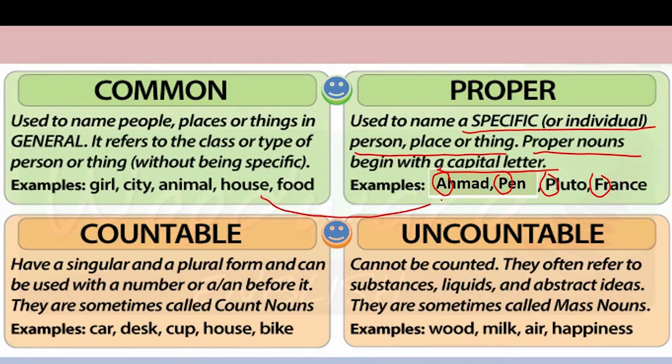If we compare to this, here the common noun will be boy. It can be any boy, but here we are specifically talking about Ahmed. Ahmed is a specific boy, and always remember that we always capitalize the first letter of a proper noun. All the months of the year are proper nouns. All the festivals are proper nouns. Your school name is a proper noun. Your name is a proper noun. So there are so many examples. Your city name is a proper noun.